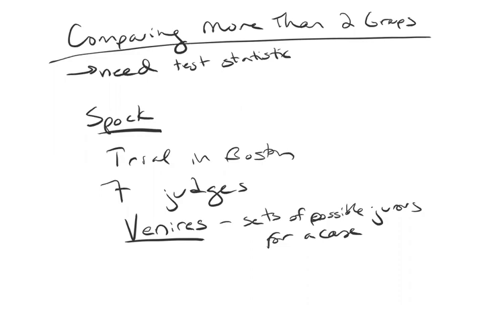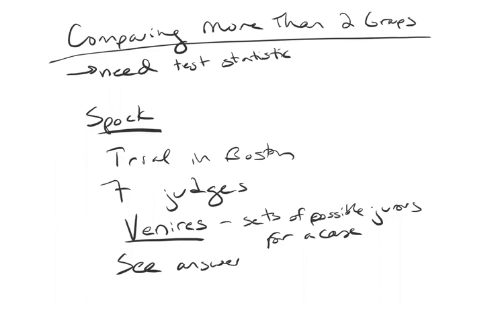What we're interested in is whether the mean proportion of women in the population of venires for each judge is the same. Okay, and this question is perfectly set up to answer that. Now, I think you can tell by looking at the box plot what the answer is going to be. Something funny is going on with Spock's judge, right? So I'm going to write that in the slides. I think that's important. You can see the answer.